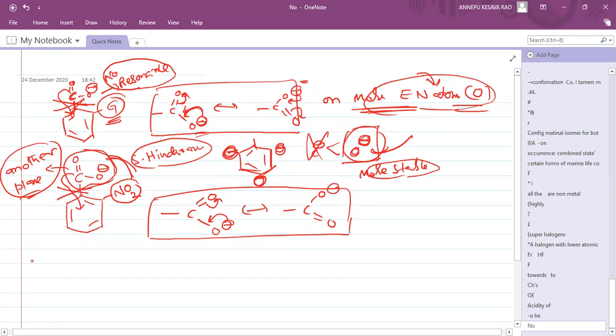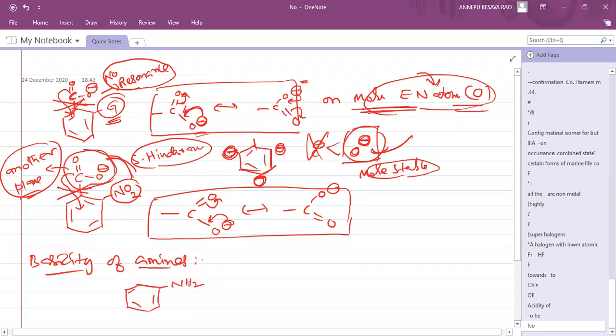Okay, now basicity of amines. Basicity of amines is what here? For example, in a very simple way I will complete this. Here NH2 is there.